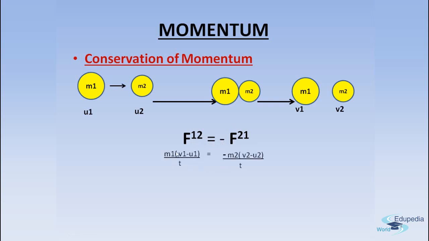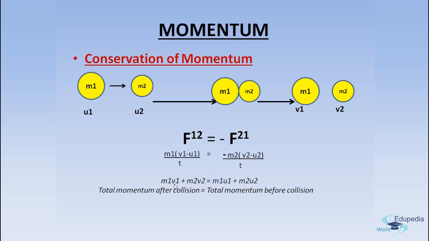Now when we substitute the values, we will get this. And when we further resolve this, the t and t get cancelled. So we will get m1 v1 plus m2 v2 is equal to m1 u1 plus m2 u2. This means what? What was this?